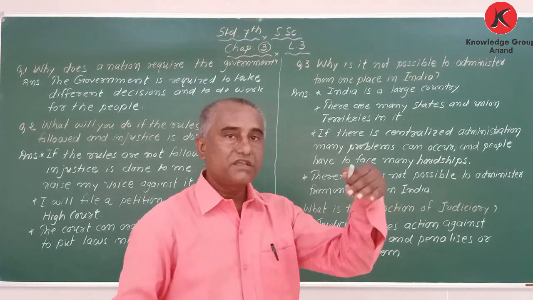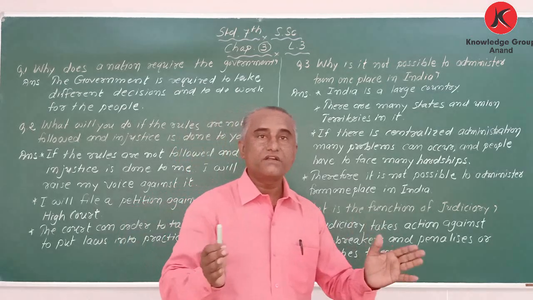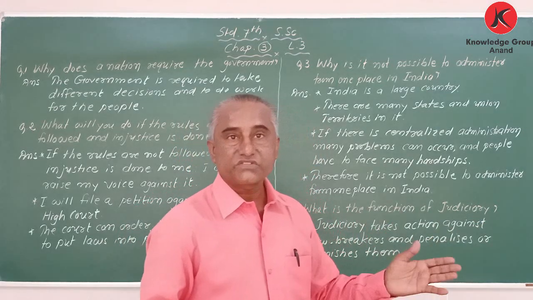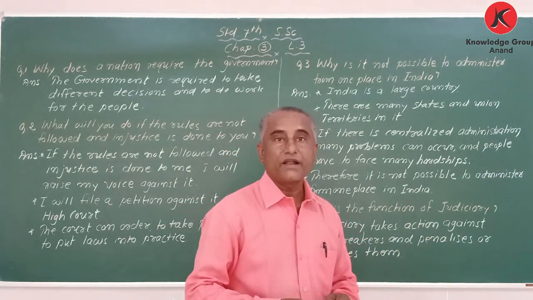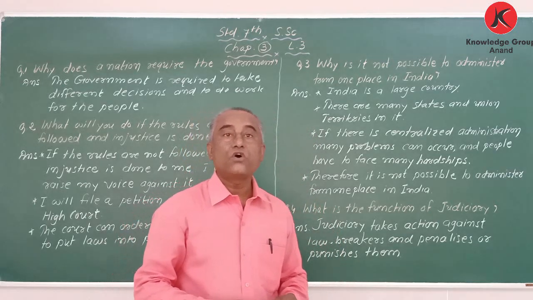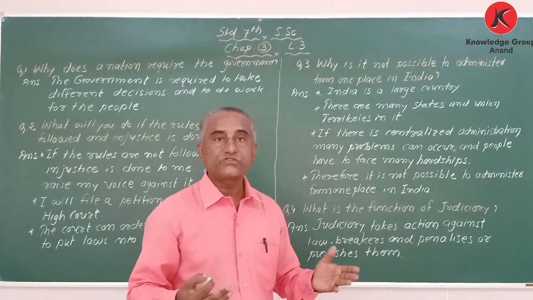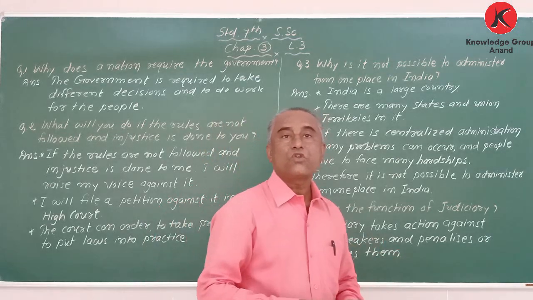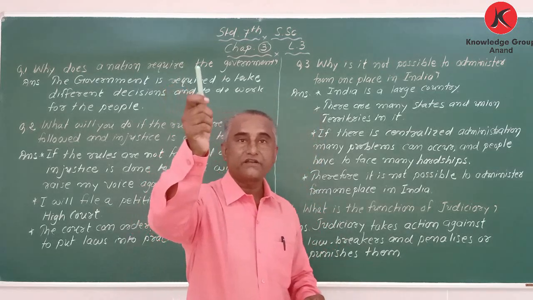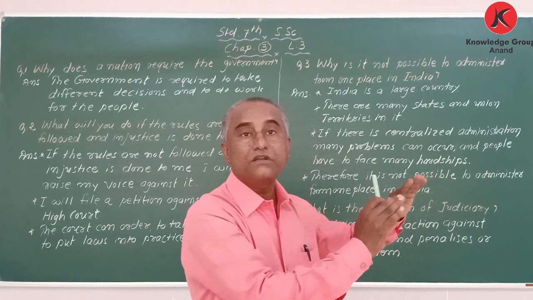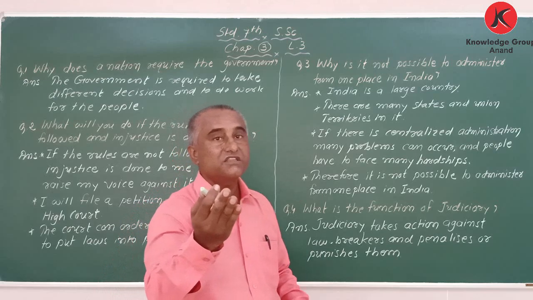Now take the example of today's situation. The central government has given permission to the state governments, so according to the need, you can open the markets. And my dear student, in today's Unlock 1, many things are open: markets, malls and restaurants. That decision was given by the central government, and the rest is left on the state government, that according to your need and your situation, you can change the decision.